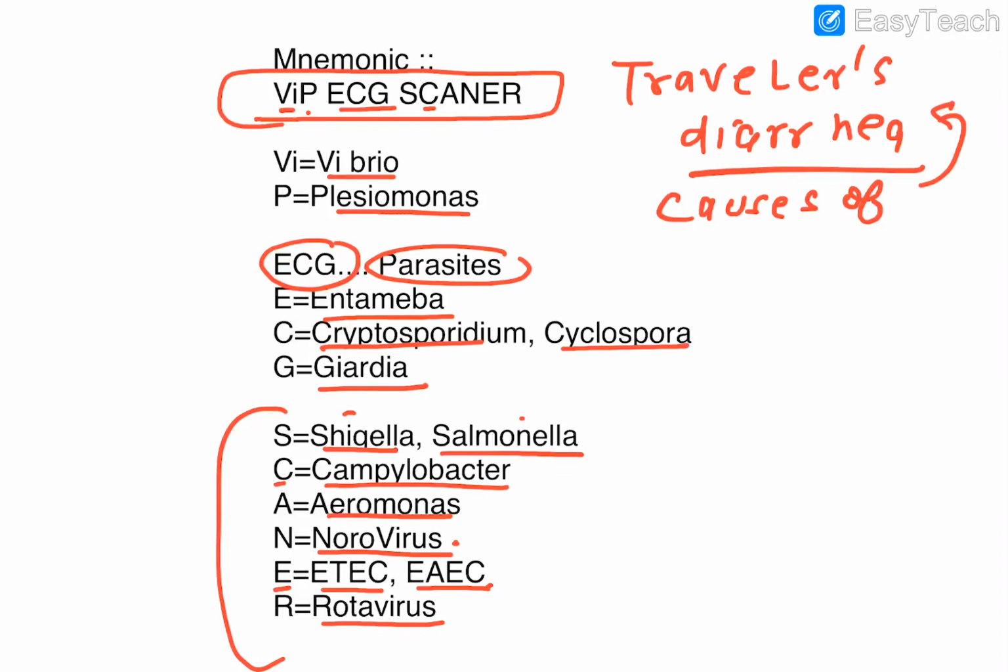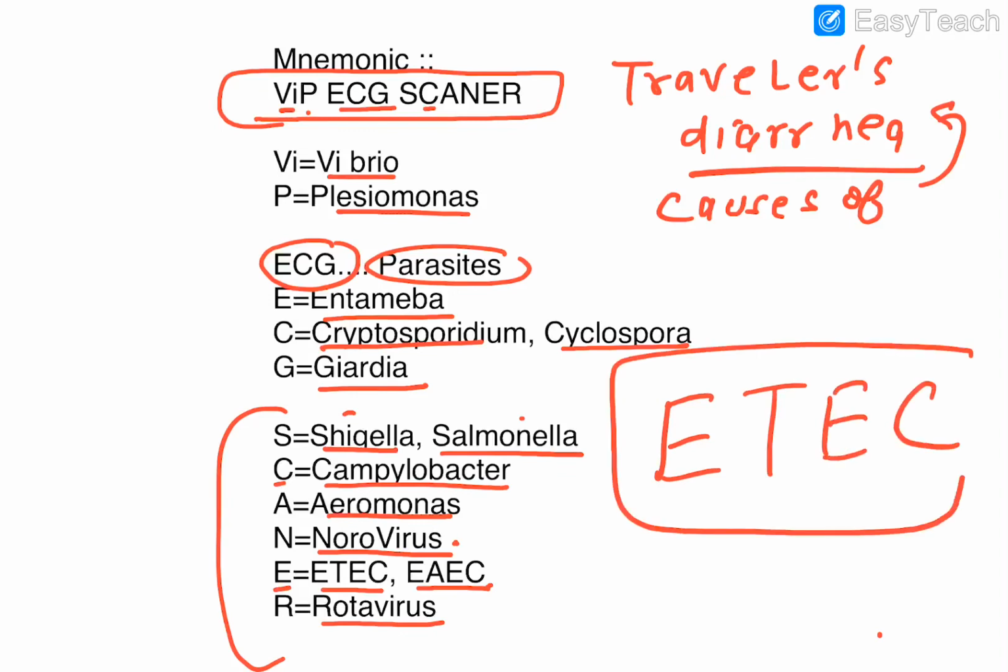But guys, the important thing which you need to remember is which is the most important cause of traveler's diarrhea, number one. So number one, guys, is ETEC, and don't forget this. And what is ETEC? Enterotoxigenic E. coli. Inflammatory and non-inflammatory, guys. Obviously it is non-inflammatory, and this particular one leads to traveler's diarrhea. It is the main cause of it. Obviously enteroaggregative is also there, but this is the number one, and this is a frequently asked question.